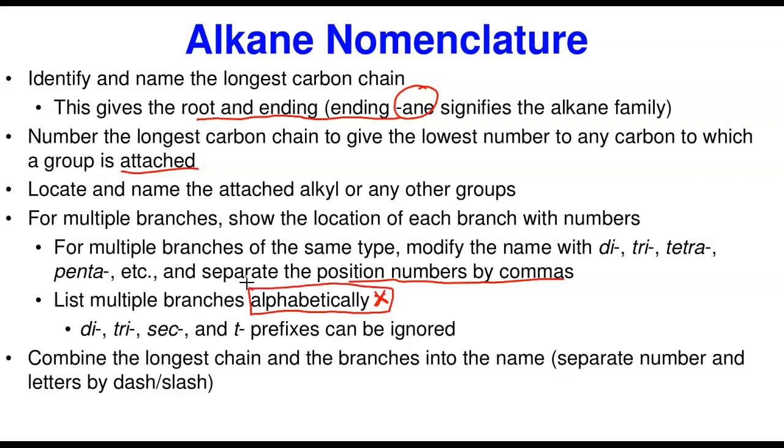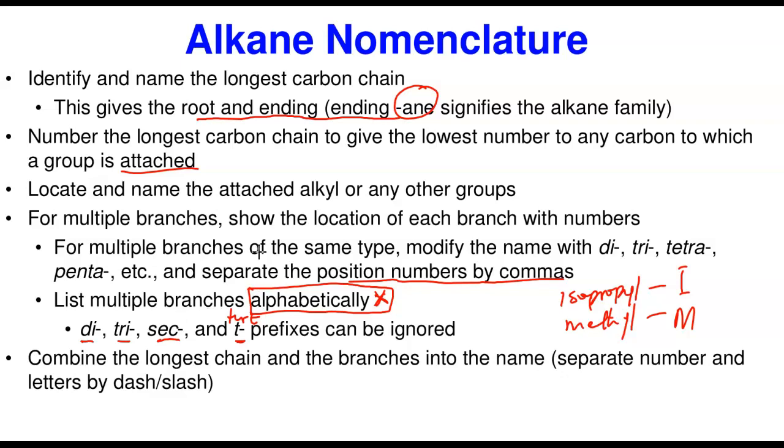If you have isopropyl and methyl, isopropyl is I, methyl is M. If you have these two as branches, after locating and giving all the numbers, when you want to name them, I has to come before M. So that is alphabetically. In doing this alphabetizing, you cannot alphabetize the prefixes di, tri, sec, even tert. You don't alphabetize them because they are prefixes.